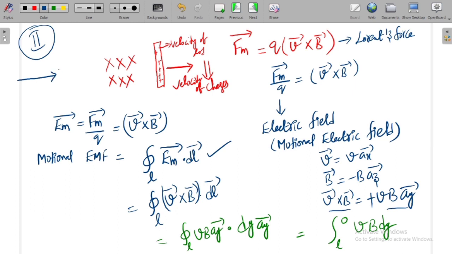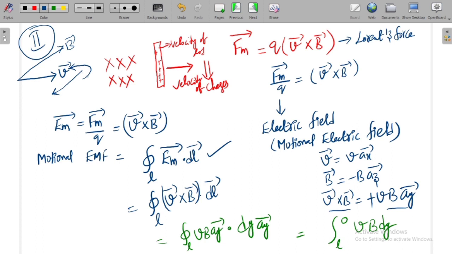It is in the positive x direction, right? And what is the field direction? It is towards the board, right? Now this is B bar. When you curl your fingers like this, you will have the current direction like this.